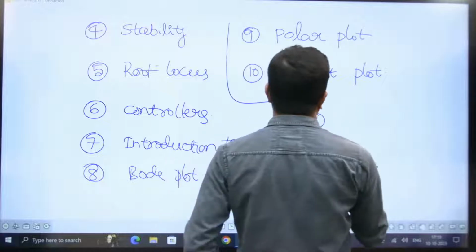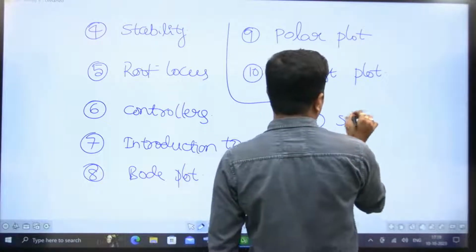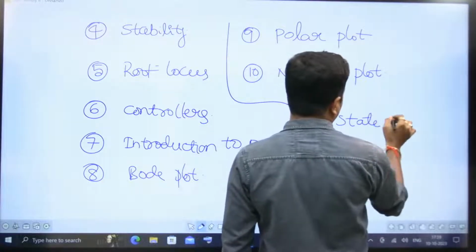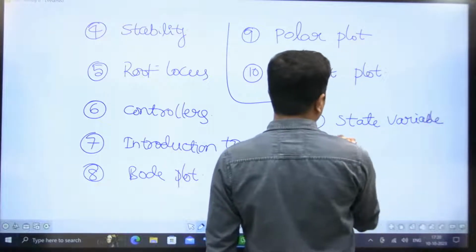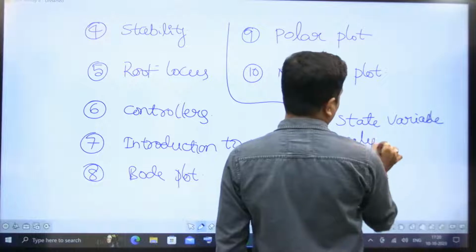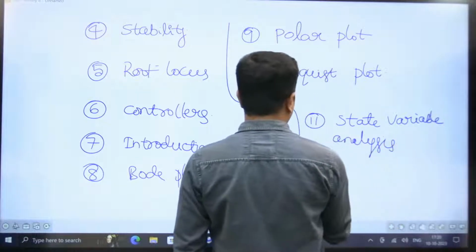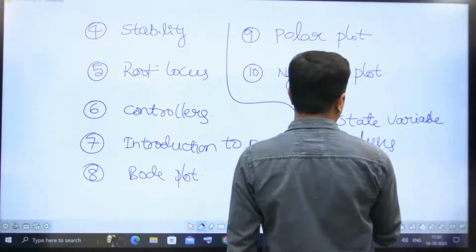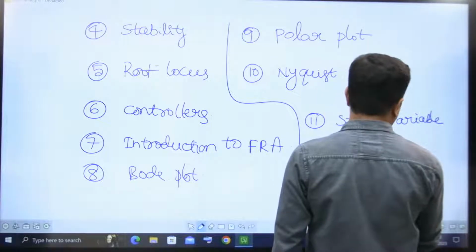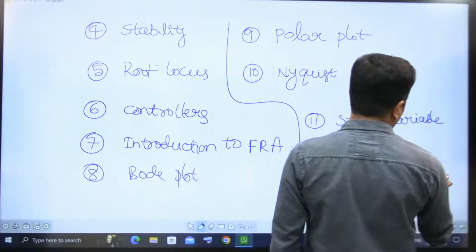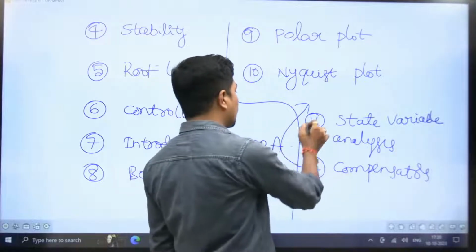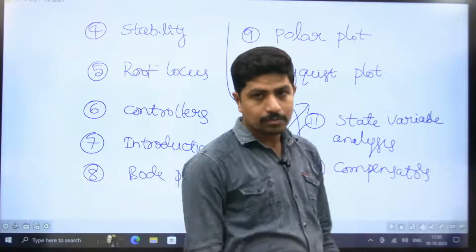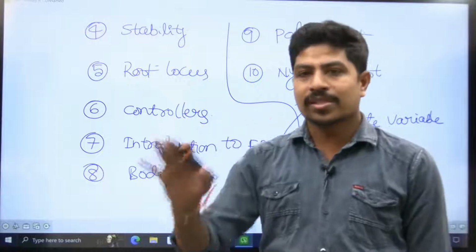Then after that, we have state variable analysis. So after that, the last topic is compensators. So this one can be up, this one can be down, no problem. So this is the total syllabus.